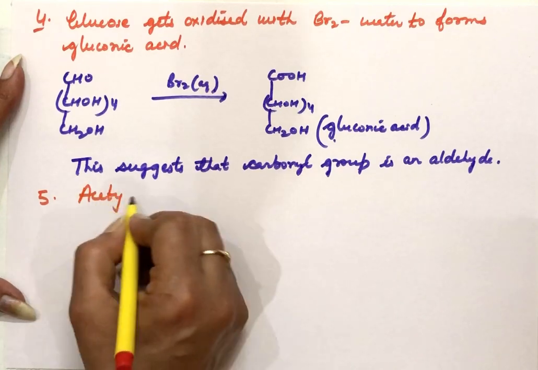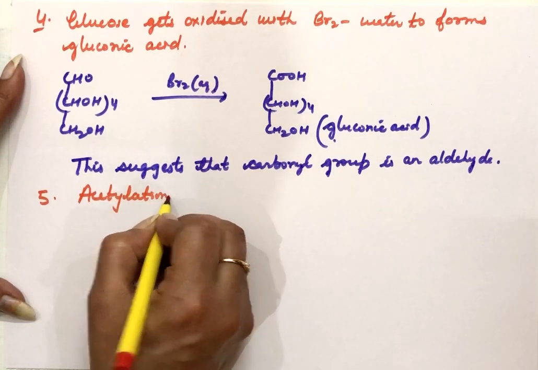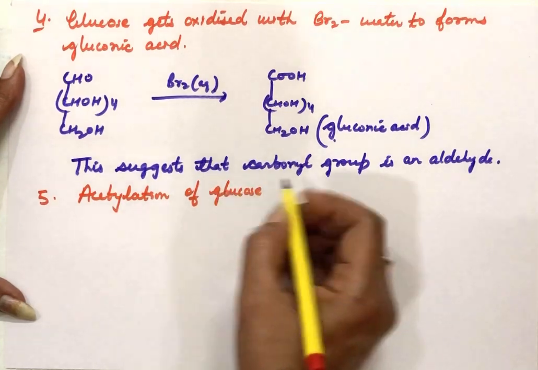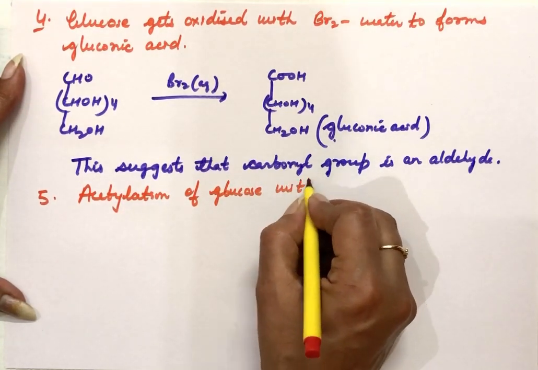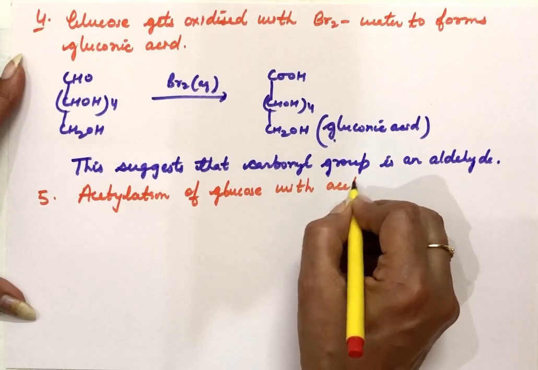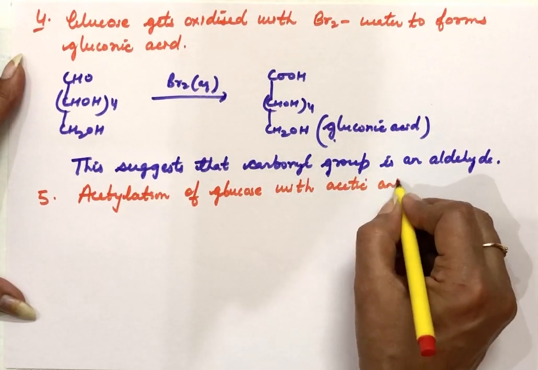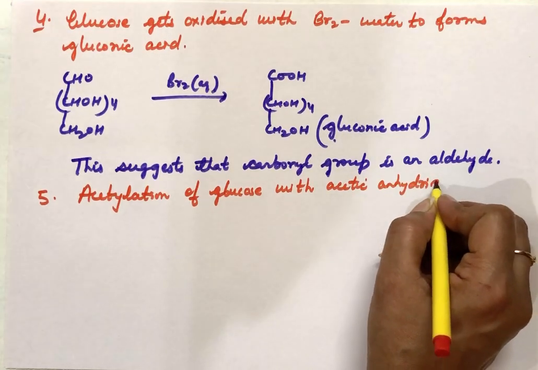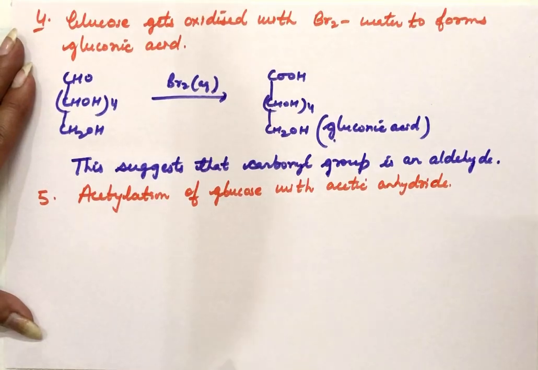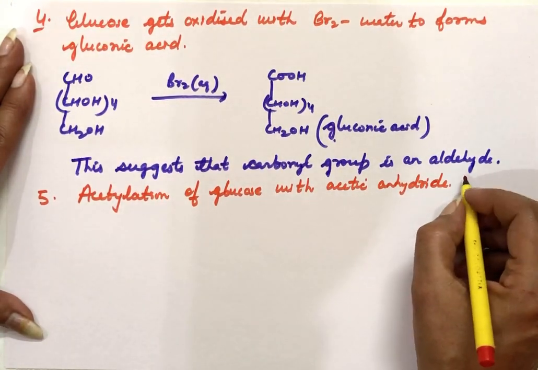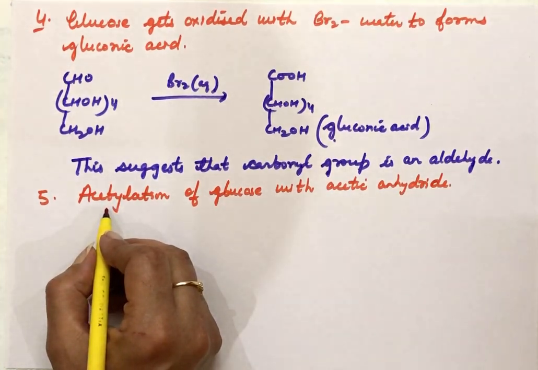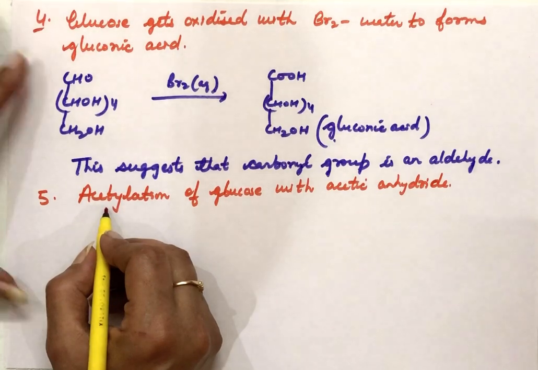Acetylation means introducing an acetyl group in glucose. Now we have done in the aldehydes chapter that acetylation means when we are removing the H of the alcohol or phenol or amines by the acetyl group, that is known as acetylation. So here in this case there is no possibility of phenol, no possibility of amine, because in the molecular formula there is no nitrogen. That means if it can undergo acetylation, there is the OH group in case of glucose.